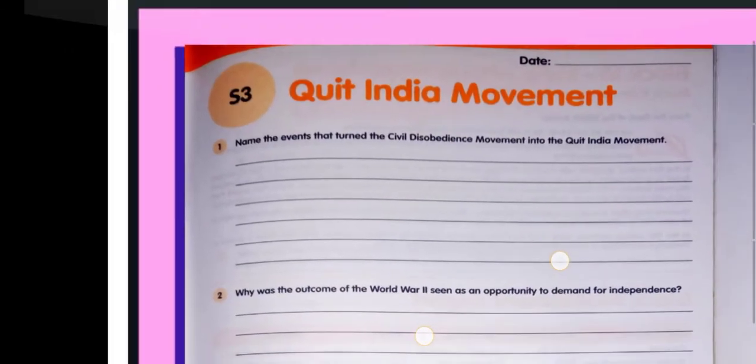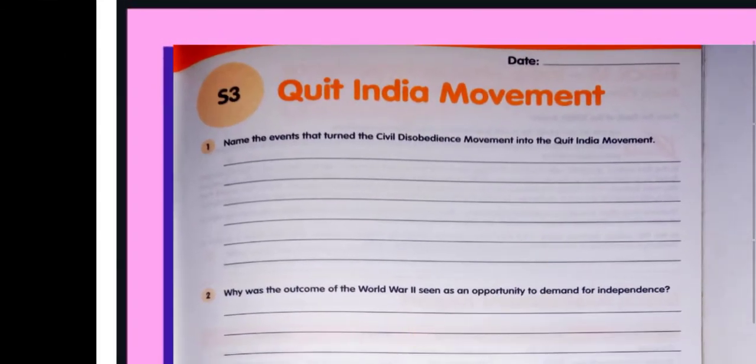Now come to the Quit India movement. Name the events that turned the civil disobedience movement into the Quit India movement. The two events were the Government of India Act, and second was World War II.